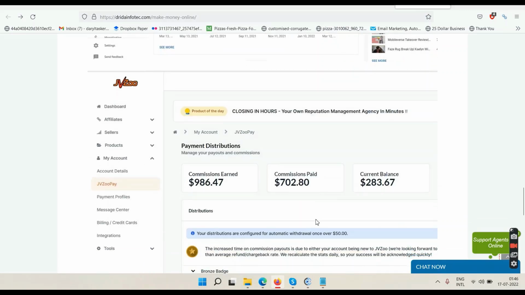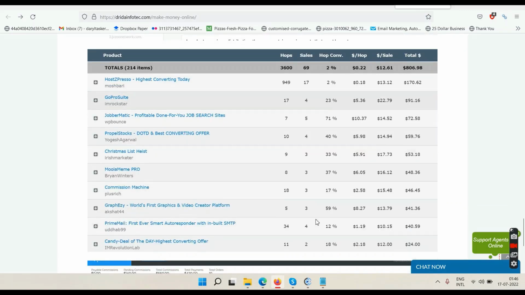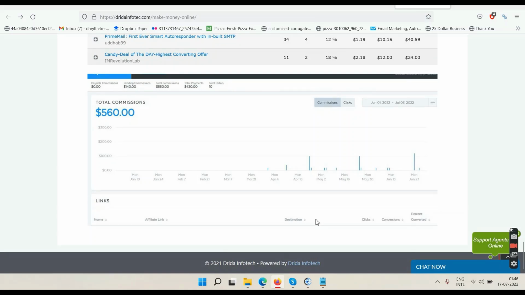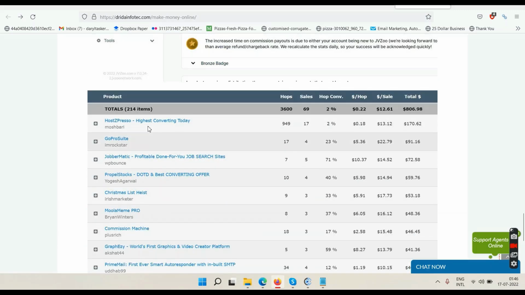Okay, and you can see here, this is the money I have made by doing some reviews on my YouTube channel. My primary source of income is YouTube ad revenue. Just upload videos, make money, no selling required. Okay, and again, these numbers will change. These numbers will grow, because again, I'm telling you, this is a recurring commission system. So right now, if it shows 560, in the future it might be well above 600 or 700. So the data will be changing when you're watching the video in the future.